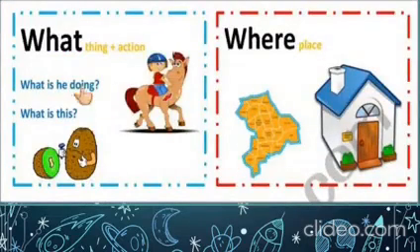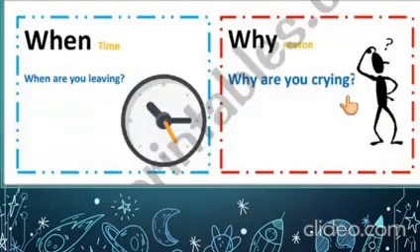What is used when we have to ask about a thing or action? Like, what is he doing? What is this? So when we are asking about a thing or action, we use what. Now where is used when we are asking about a place. Like, where is your house? So when is used when you are asking about time. When are you leaving? When will your vacation start? So you're asking about the time.